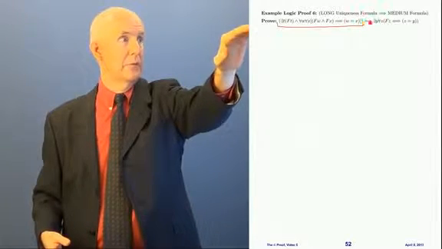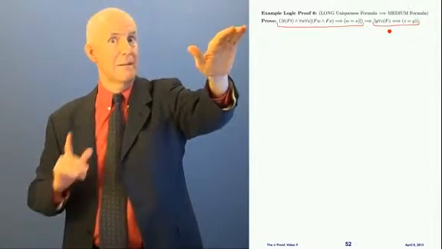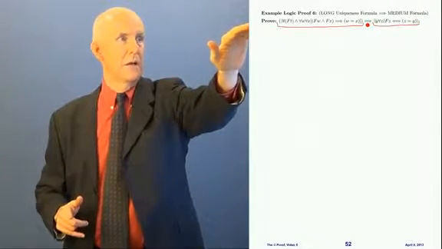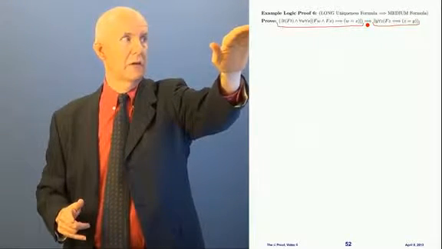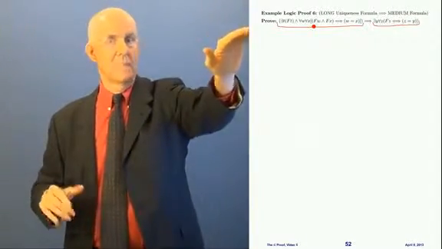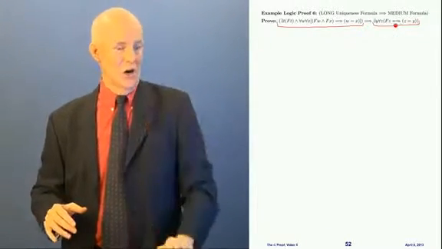Now what I've written in to prove here is that very same thing I just wrote on the other side, except that I've changed that biconditional in the middle, right here, to a conditional. This is showing the long one over here on the left implies the medium one on the right.